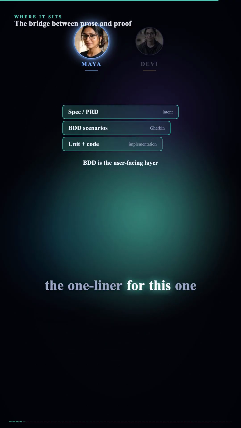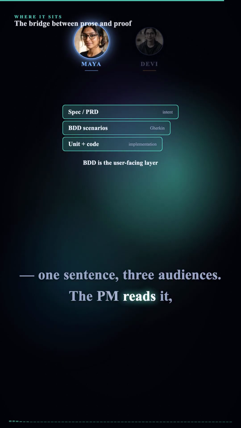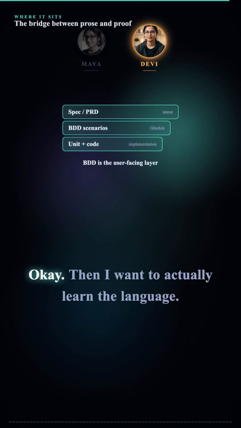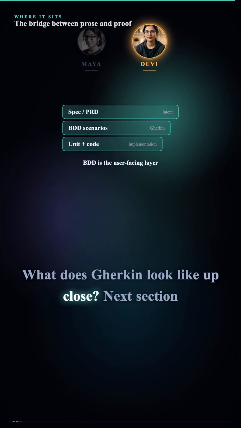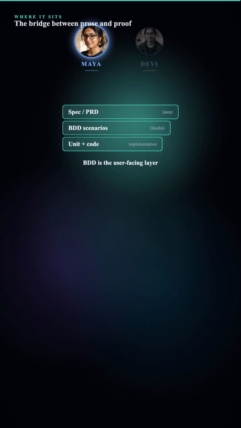But the one-liner for this one: one sentence, 3 audiences. The PM reads it, the agent generates from it, the browser verifies it. Okay, then I want to actually learn the language. What does Gherkin look like up close? Next section. And the whole grammar fits on one slide.